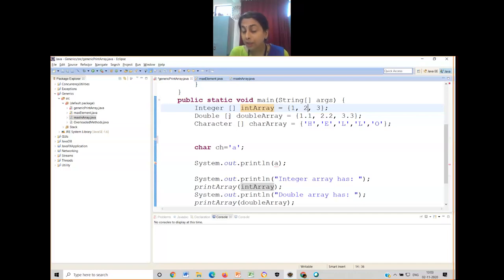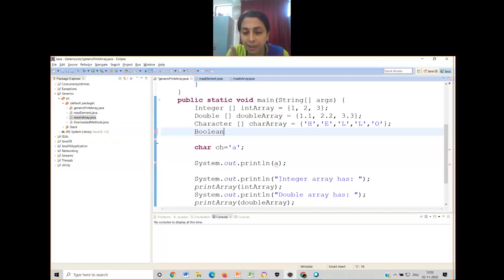So it is a wrapper class, not a normal data type. Now I have created 3 different arrays. How many wrapper classes are there? Even you have Boolean. Whatever basic data types are there, all of them have equivalent wrapper classes.